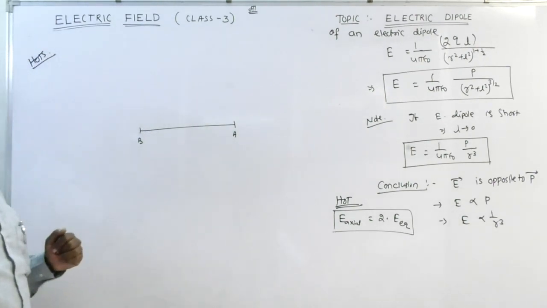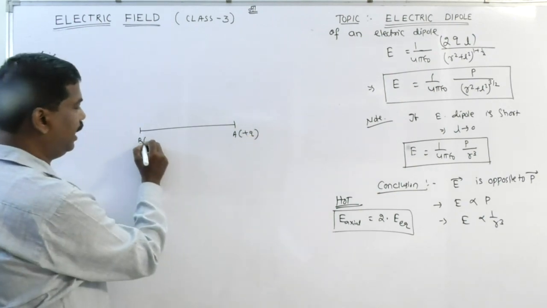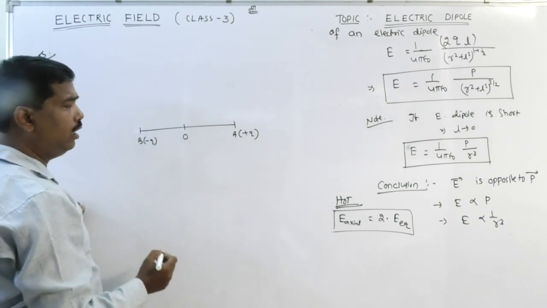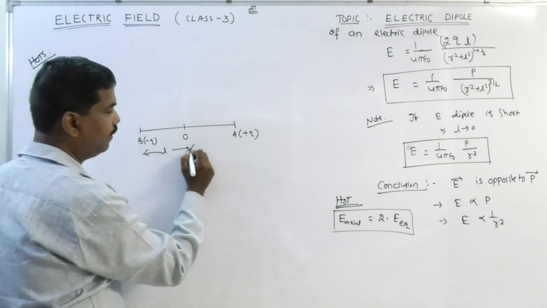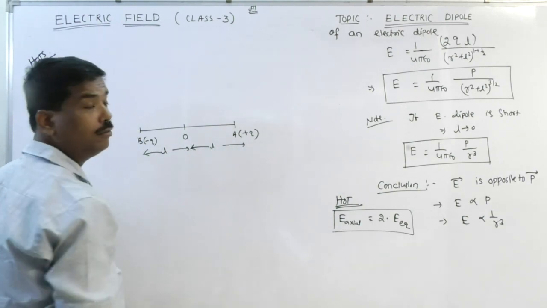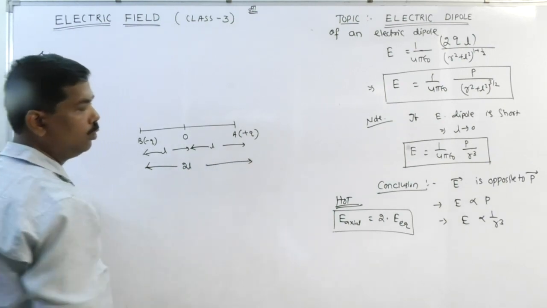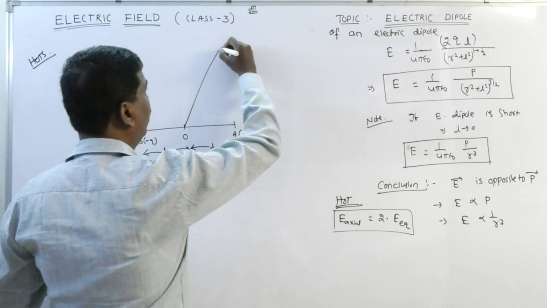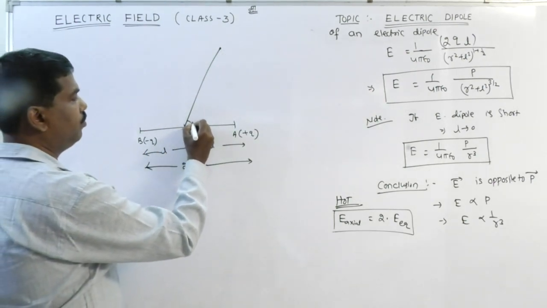Let AB be an electric dipole. A consists of charge plus Q and B consists of charge minus Q. Let me take the center of the electric dipole. So this is L and this is L, which means the total length of the dipole will be 2L. At any point I would like to find the electric field. At that point, let the angle be theta.